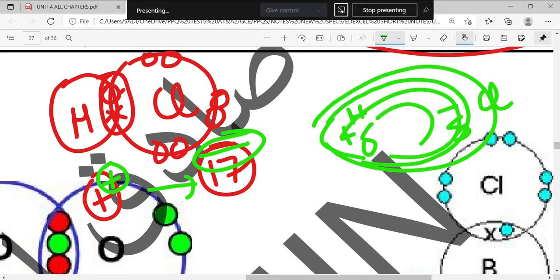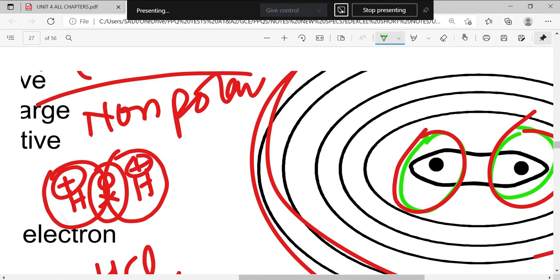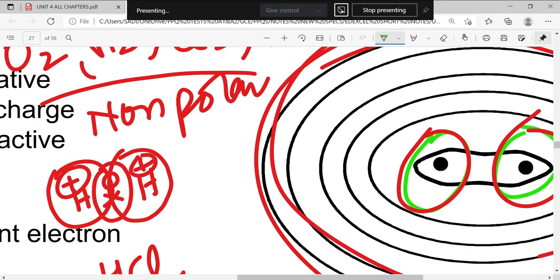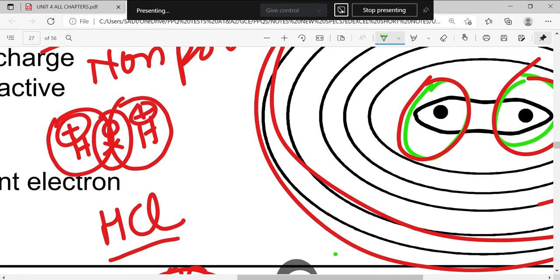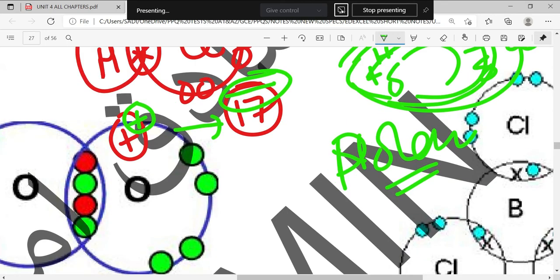Are we clear? This is for polar, and the previous one was for non-polar. So non-polar happens between similar atoms and polar happens between different atoms when they are covalently bonded together. If you have any question, you can ask. Do you have any question?